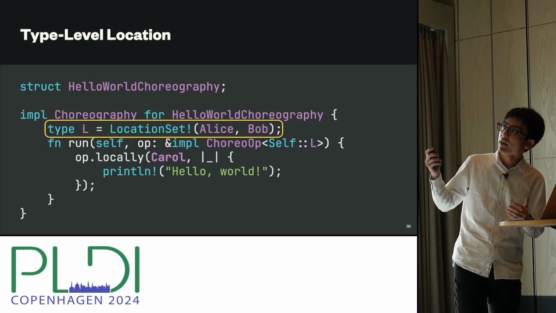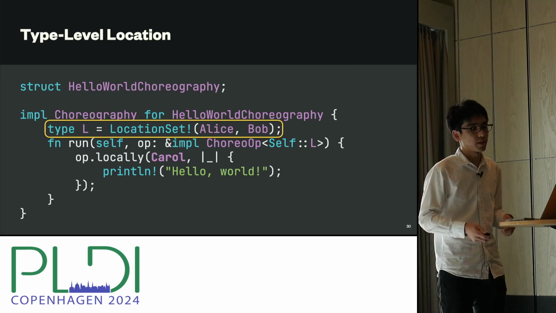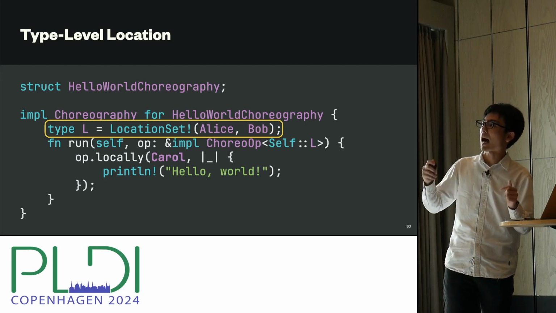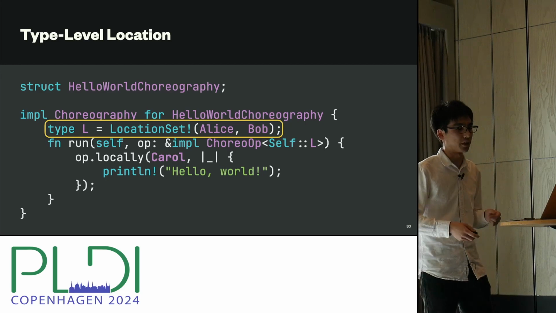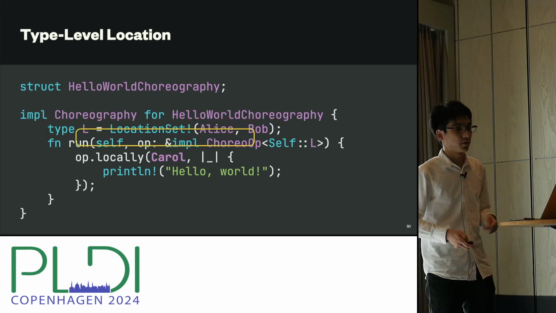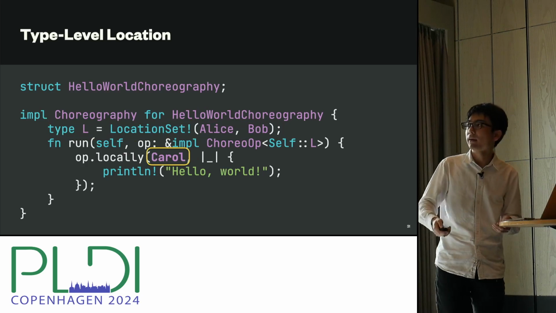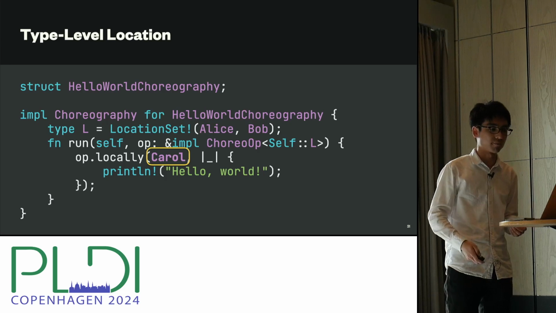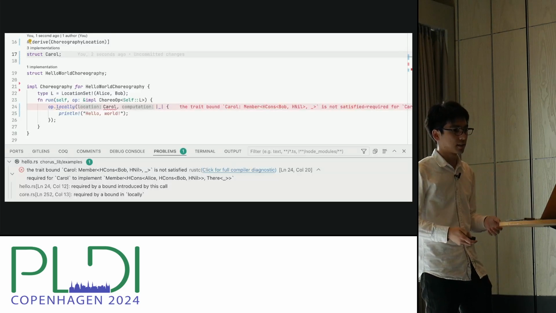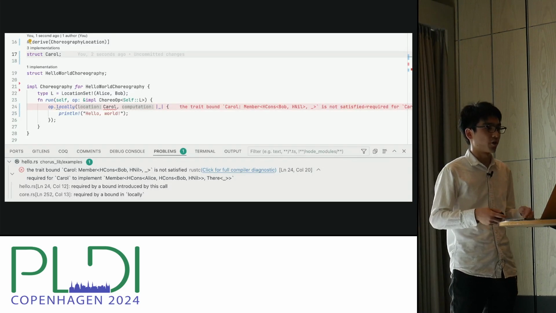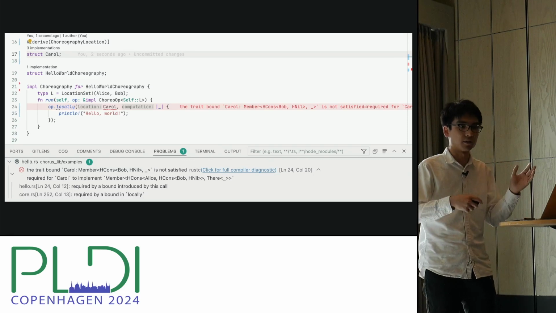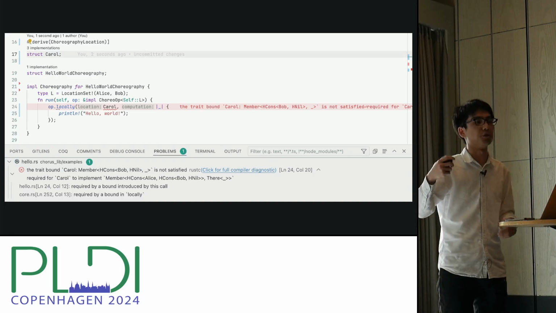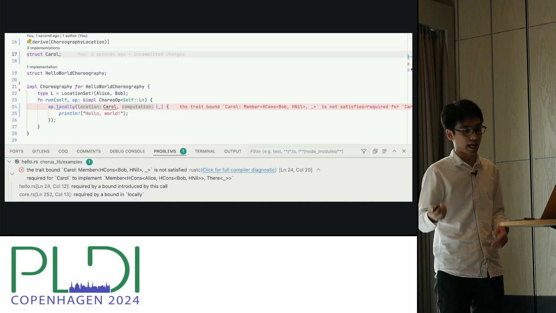So here is how this might be useful. Suppose that you define this hello world choreography, and you say that Alice and Bob are the only locations you can use in this choreography. But you might make a mistake, and you accidentally use Carol inside this choreography. In ChoRus, this is a type error. So if you're using Rust Analyzer or any other IDE plugins, it'll show up immediately as soon as you write this in the editor, which I think is really cool.